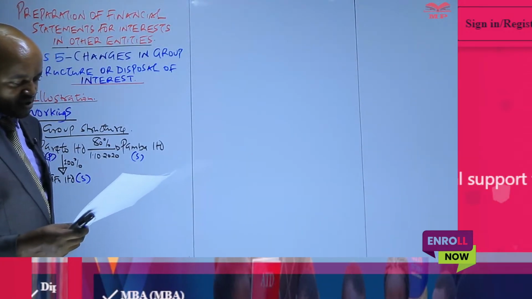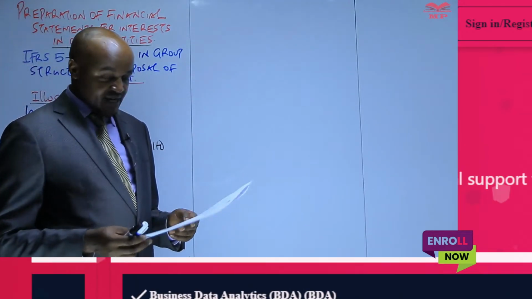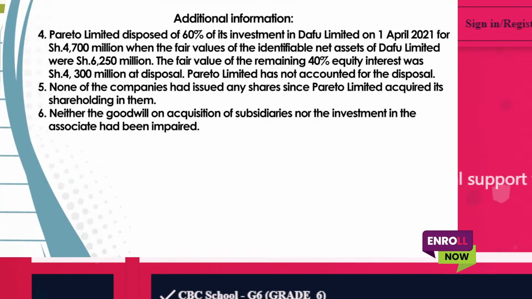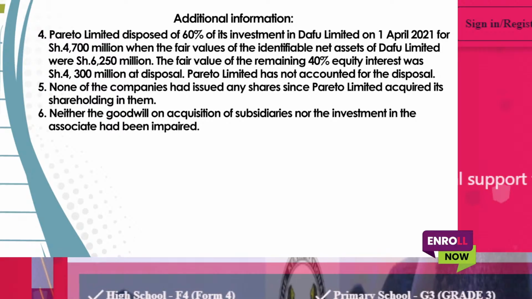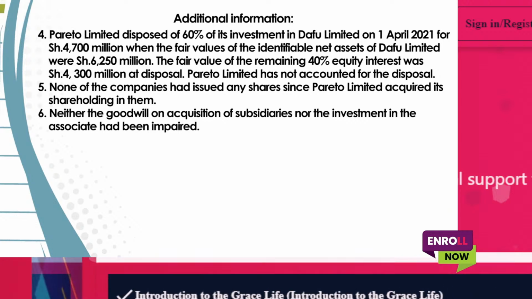So we have that information, but before we go back to note number 1, there is another piece of information which is very important in note number 4, where we are told Pareto Limited disposed of 60% of its investment in DAFU on 1st of April 2021.